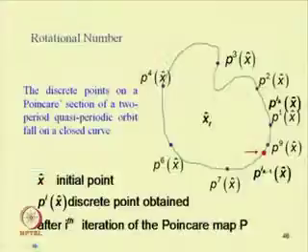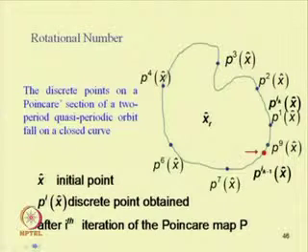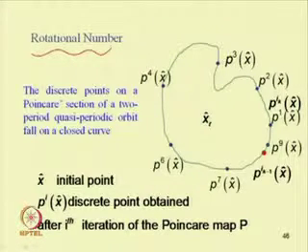Already we know the Poincare section in the case of a quasi periodic response, and we have discussed that one will obtain a closed loop. Associated with this quasi periodic response, there is a number known as the rotational number.